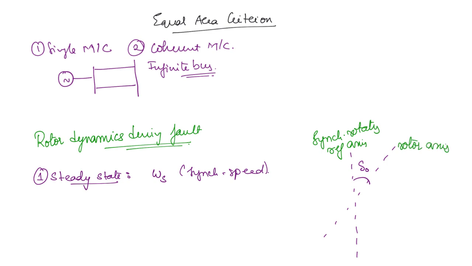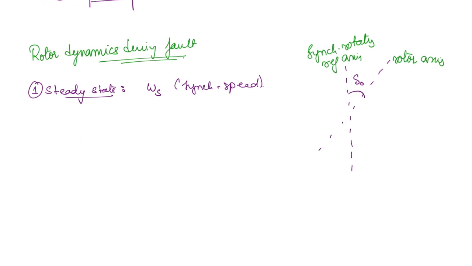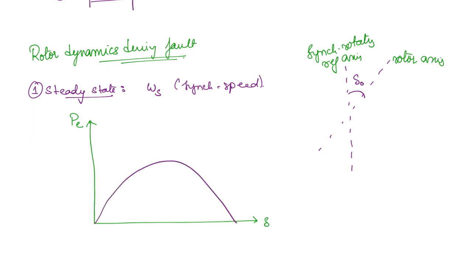If you take the power curve, this will be delta and this will be the electromagnetic power. This is going to be the sine wave. This is P max, right? Now if delta naught is somewhere here, then the corresponding value will be the electromagnetic power, and it will also be equal to the mechanical input power, right? We will take it as PE naught, the steady state electromagnetic power.